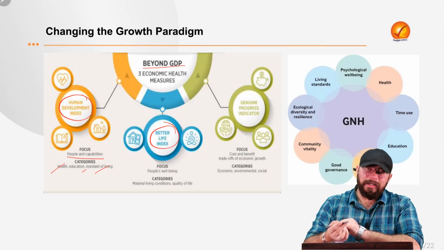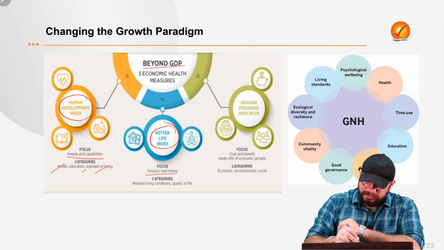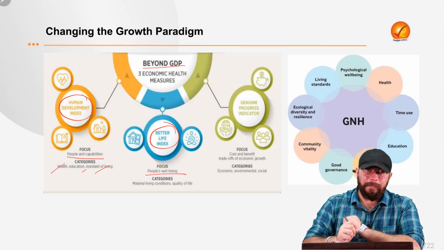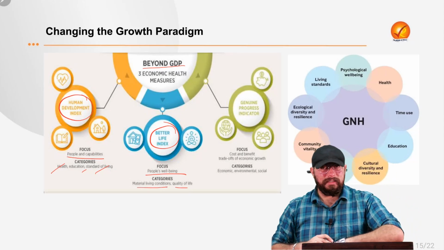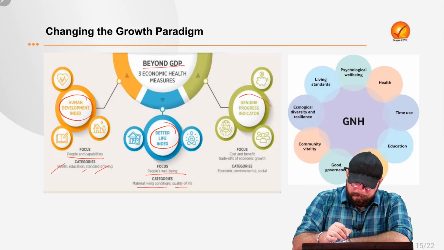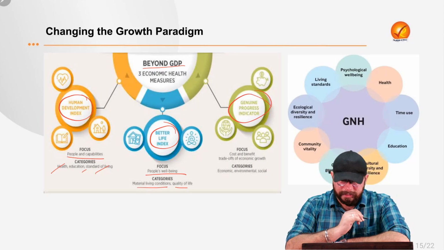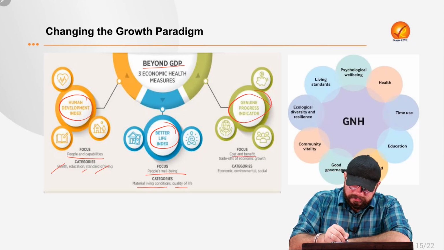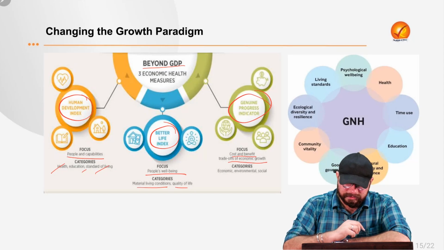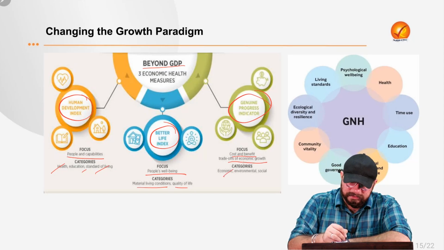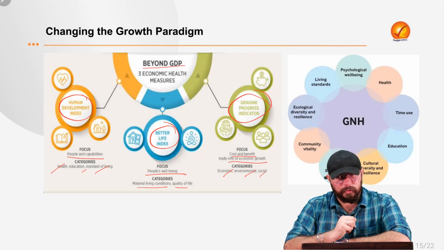Then the Better Life Index can be an alternative, which tells us about people's well-being. So it tells us about material living conditions and quality of life, right? Then there can be the Genuine Progress Indicator also. It does a cost-benefit trade-off of economic growth. It does an analysis on the same. And what are the categories? The categories are economic, environment, and social.